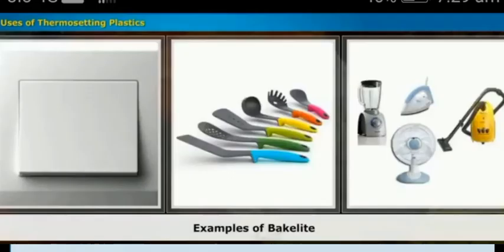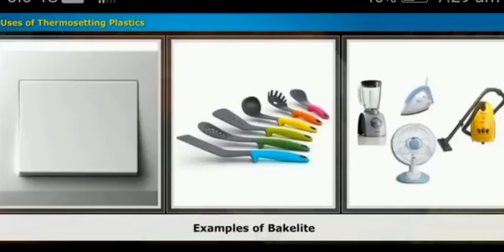And this is bakelite. Bakelite is a poor conductor of heat and electricity, and therefore it is used for making electrical switches, handles of various utensils and telephone cases. It is an example of thermosetting plastics.